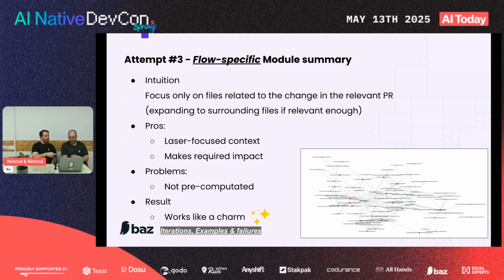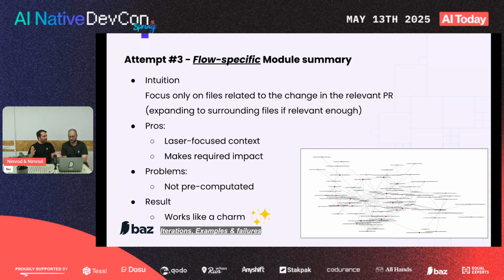And then for the files that we selected, what do you send to the LLM? What is the actual payload per file? Actually, it's very similar to what we did in the TF-IDF. We take all the method names and all the class names, and we send that. We played with it in order to see what works. But that works, and that is certainly enough for the LLM to tell you what the module is doing, which is good news, because we discovered that we don't need to send the raw code in its entirety. We can send much fewer tokens, and we still get what we need.